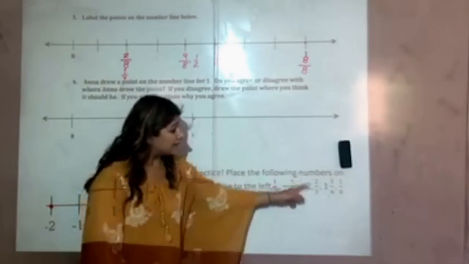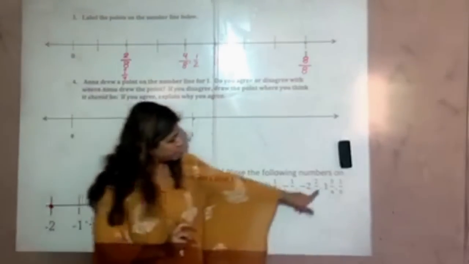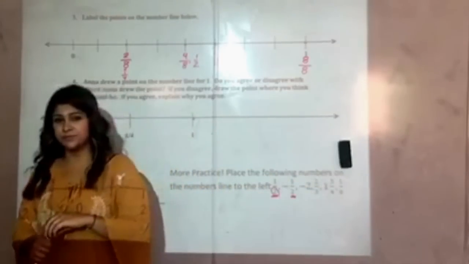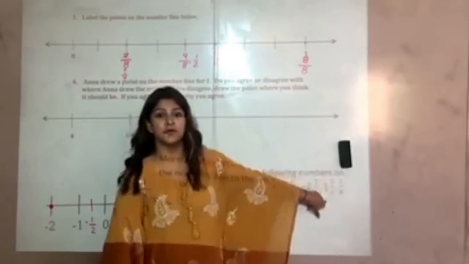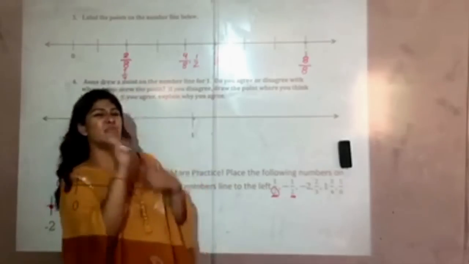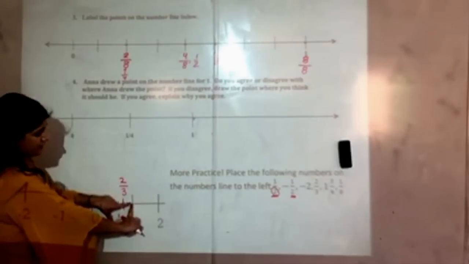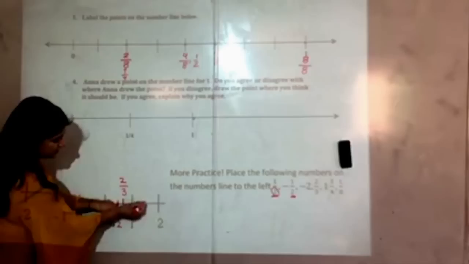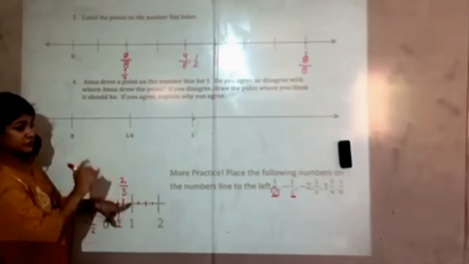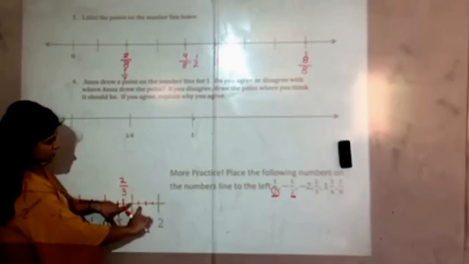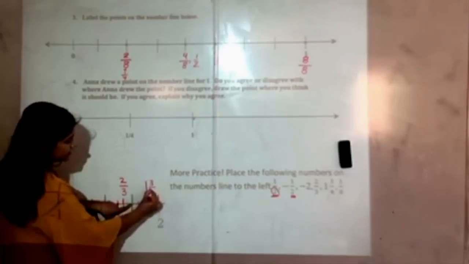Next, we have 1 and 3/4. So take a moment, think what 2 integers, whole numbers, is 1 and 3/4 going to lie in between? Well, if we were to read that out loud, it's 1 and 3/4. So 1 and a little bit extra, but not quite making it to 2. So I'm going to go to 1. That takes care of the whole number. And then 3/4. So I'm going to cut this up into 4 pieces because that's what our denominator told us to do. And I'm going to move 3 out of the 4 of them. So 1, 2, 3. This will be 1 and 3/4.